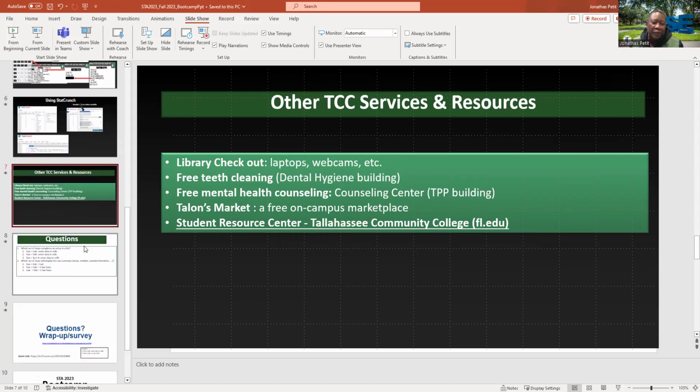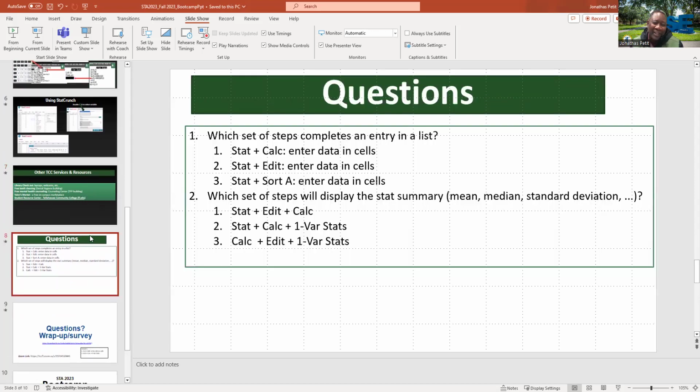Now, after we finish with that, let's see what you got. Which set of steps completes an entry in a list? I give you a few seconds. Okay, I think you said the entry should be with Edit. We always start with Stat, but Edit gives us that number 2 is the answer.